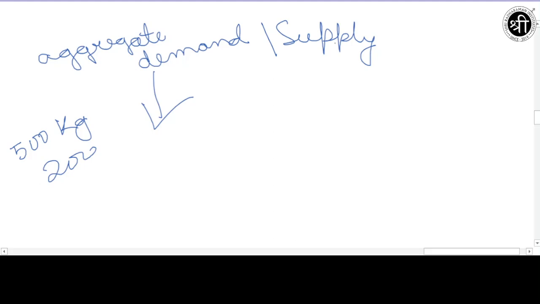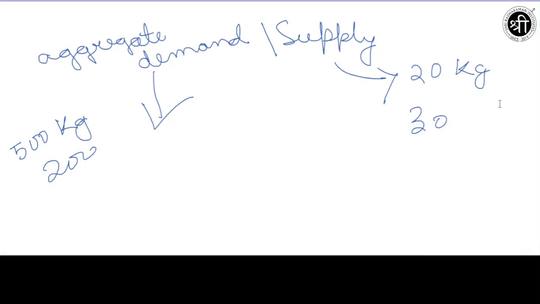And if we talk about aggregate supply, if one person is able to supply 200 kgs of rice and the other person is able to supply 30 kgs of rice, then the total amount of rice which each and every person is able to supply is known as aggregate supply.